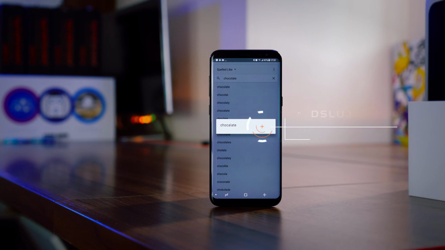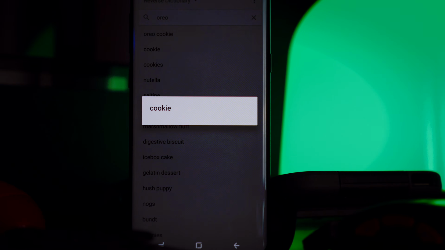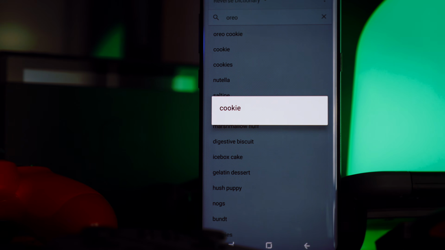Next up, reverse dictionary. And to be honest, I could probably leave that there. That probably explains the entire functionality of this app, but essentially, if you type in the description of a word, this thing tells you what that word is.